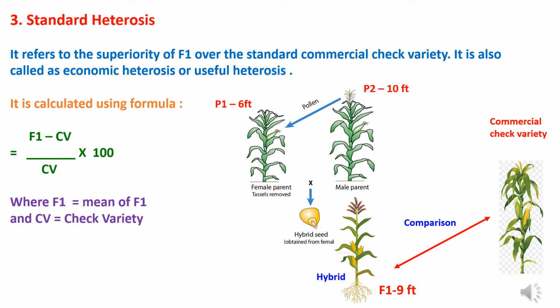In this method, the hybrid is compared with a standard commercial check variety which is prevalent in the market, and the calculation formula is (F1 minus check variety) into 100 divided by check variety, where F1 is equal to the mean of F1 and check variety is the commercial variety prevalent in the market, most favorable and adopted by the farmers. So our hybrid is to be compared with the commercial check variety for heterosis level.